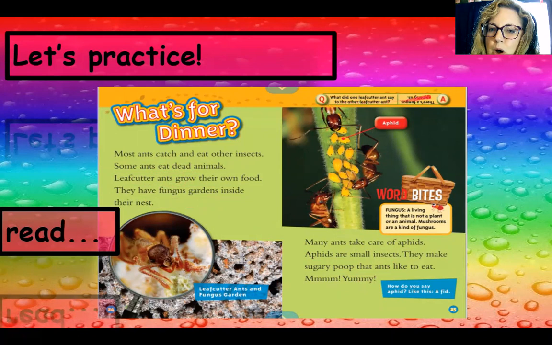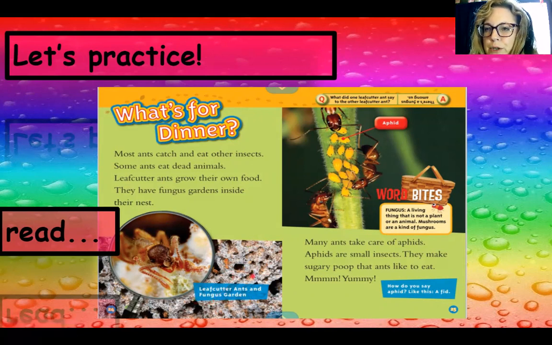It says, "What did one leafcutter ant?" Oh, this is a joke. "What did one leafcutter ant say to the other leafcutter ant?" "There's a fungus among us," because leafcutter ants like to grow their own fungus inside their nest, right? And then it says, "How do you say aphid?" Like this, A-fid. Over here, this is a caption. It's talking about this picture. It says leafcutter ants and their fungus, and this is their fungus garden.